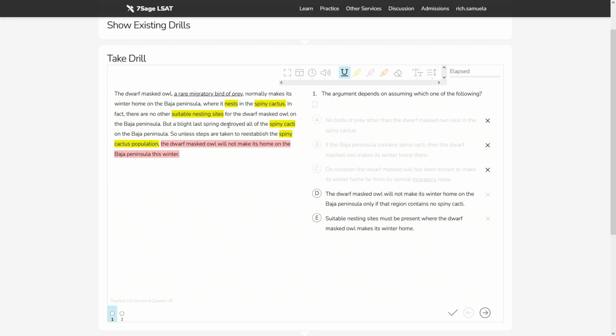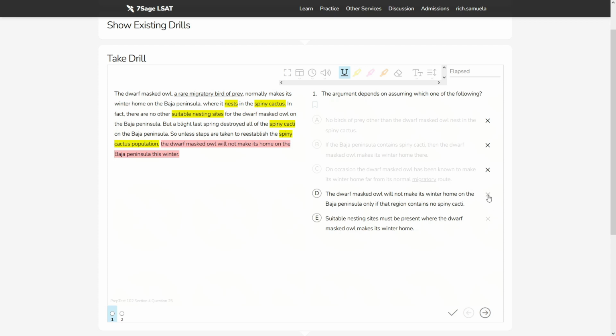Okay, the argument doesn't require us to make that assumption. And also, again, consider predators. This is a situation where there are other factors that could make the birds not want to stay. What if there's no food? You know what I mean? There are other things that could make the birds not want to stay here than just the absence of the spiny cacti.